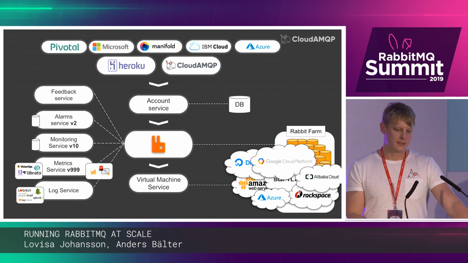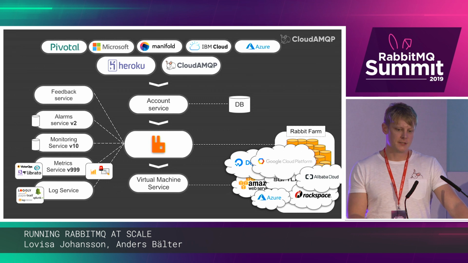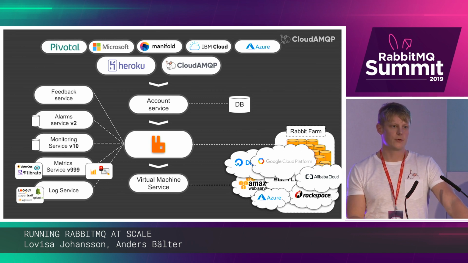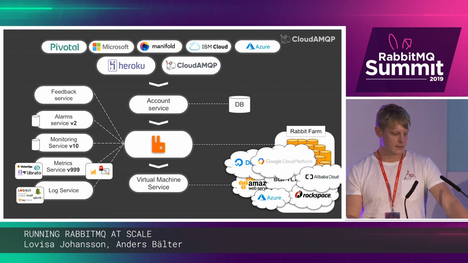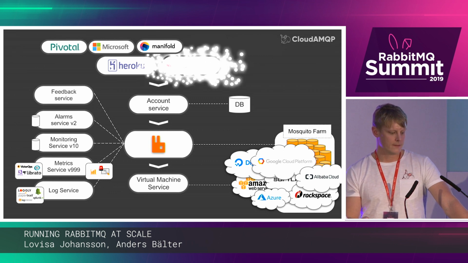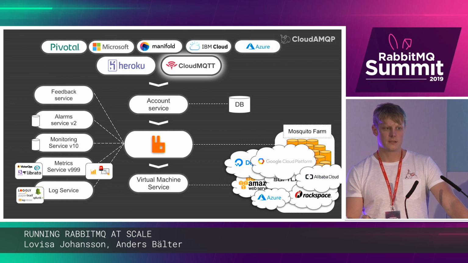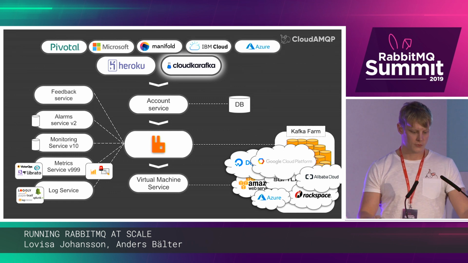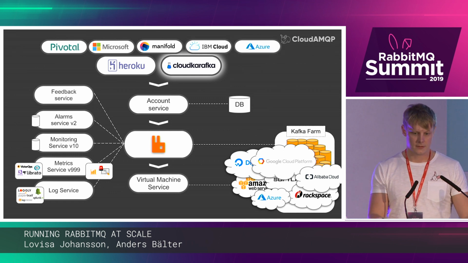So looking at this architecture, there's actually not much that's limited to providing RabbitMQ to our end customers. So we have since started providing PostgreSQL as a service, and Mosquitto, which is an MQTT broker, as a service, and also most recently Apache Kafka as a service.